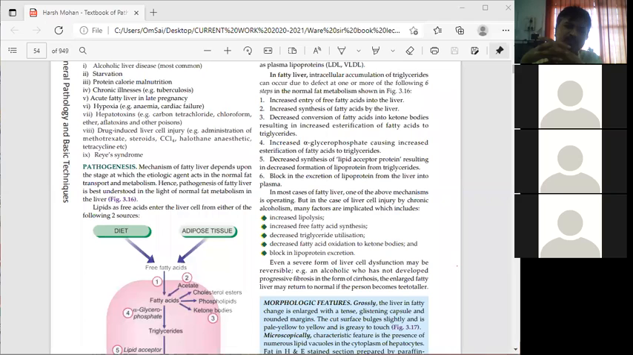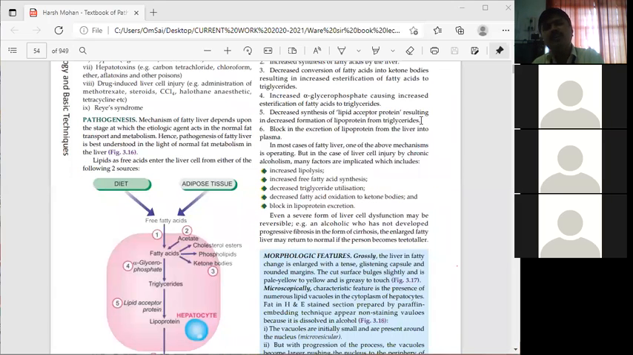If the concentration of the lipid acceptor protein is decreased, then in that condition, what will occur here? It will decrease the formation of what? Lipoprotein from triglycerides, lipoprotein in LDL and VLDL form.